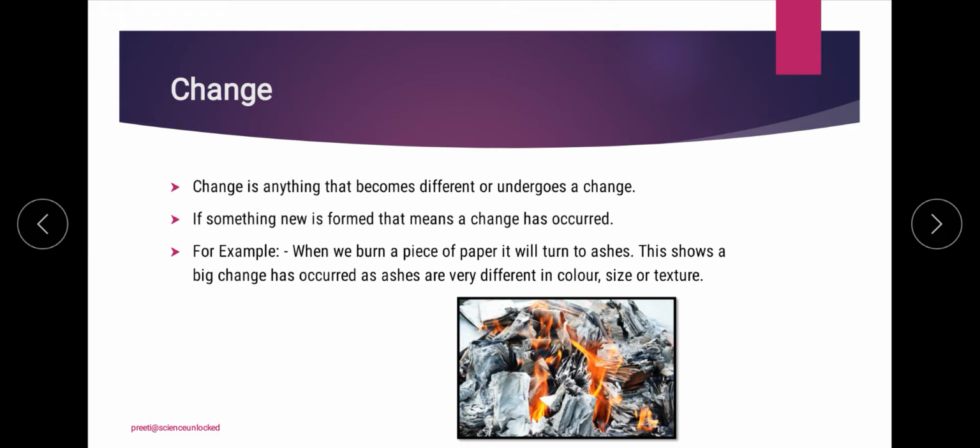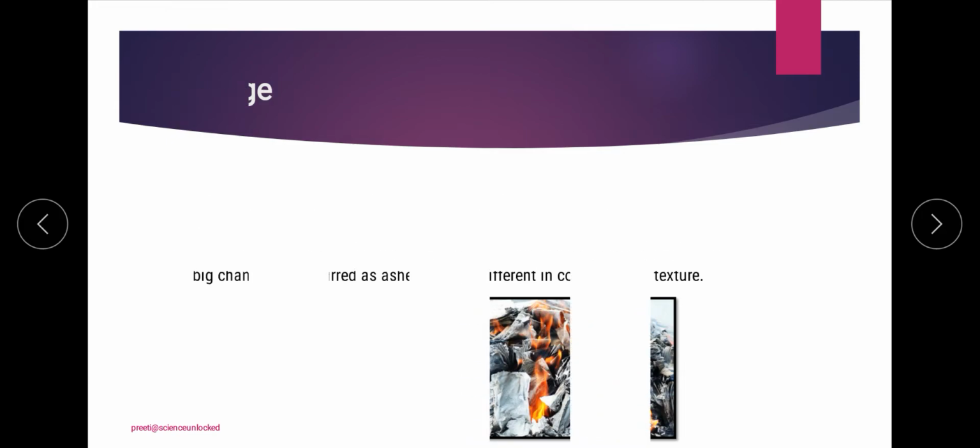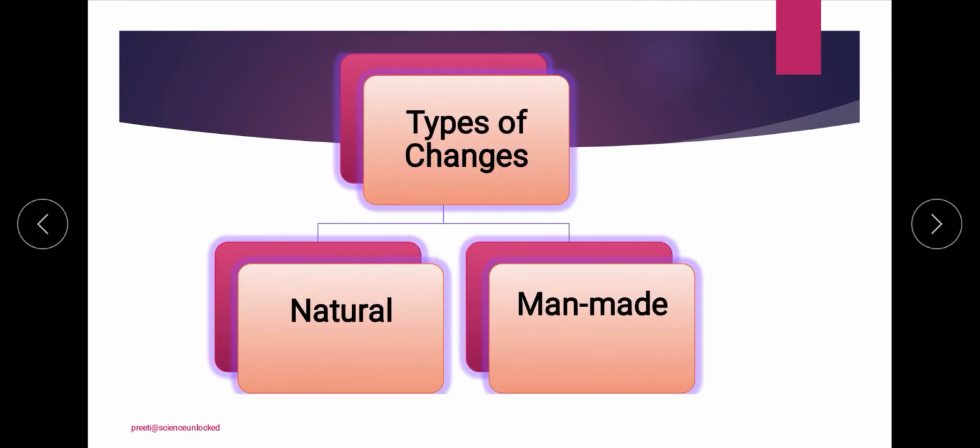Before getting into these technicalities, first we will talk about the basic concept: if we want to categorize the changes on the basis of whether they are man-made or natural, we simply call them types of changes.